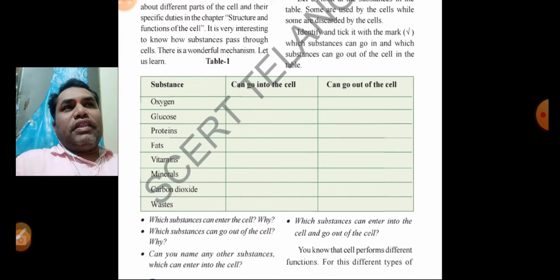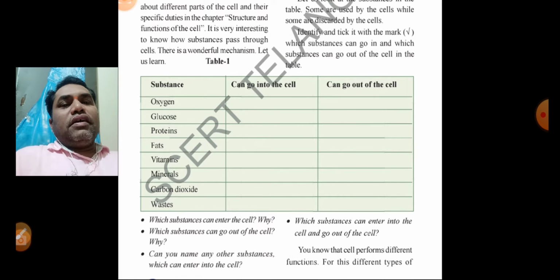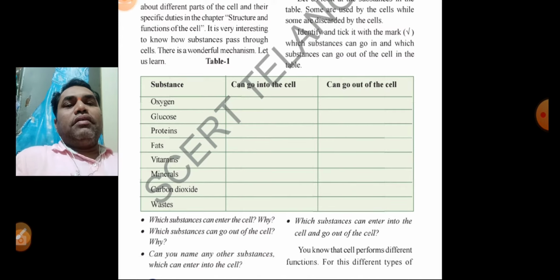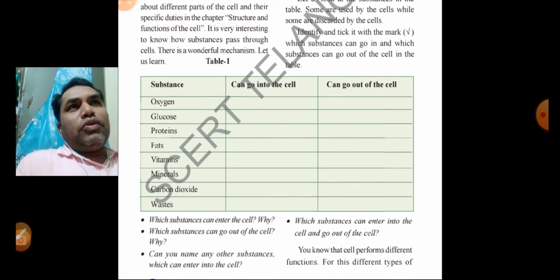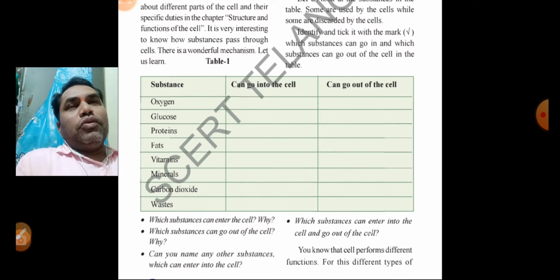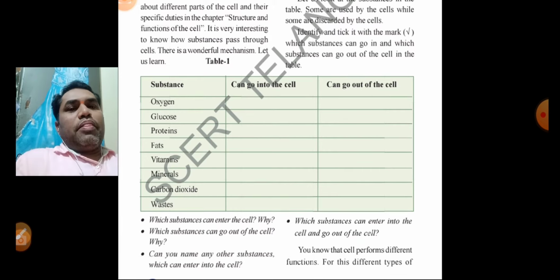Vital amines, nothing but vitamins, are also essential to the cell and are required for cell growth, so vitamins also go into the cell. Next, minerals are also needed by the cell to carry out work, so minerals also go into the cell.